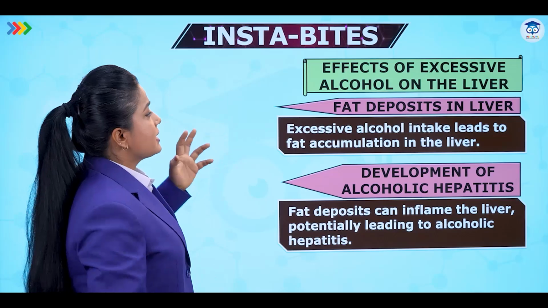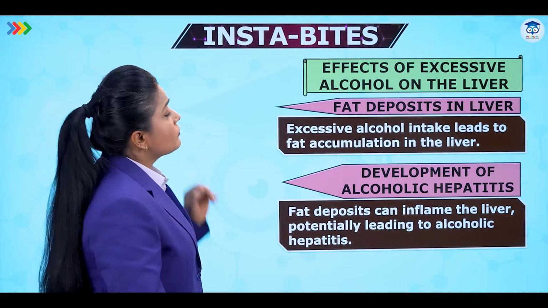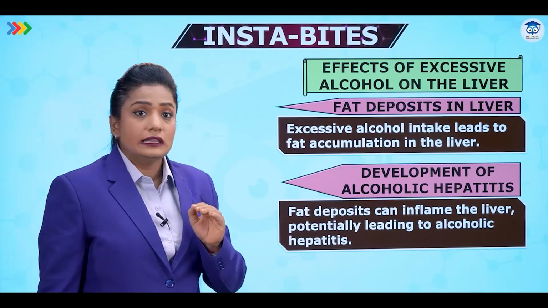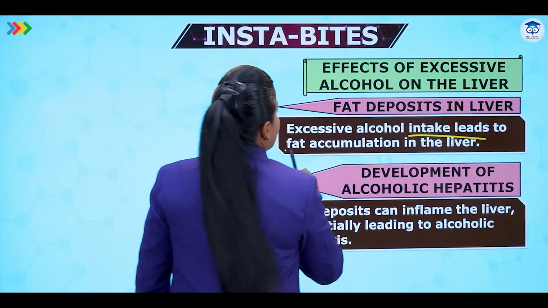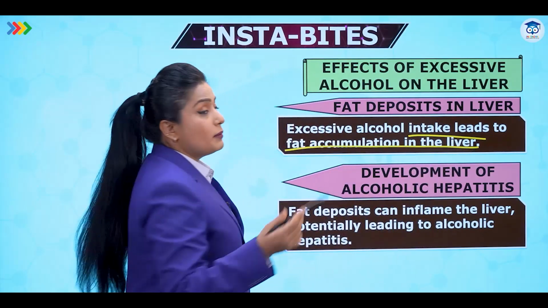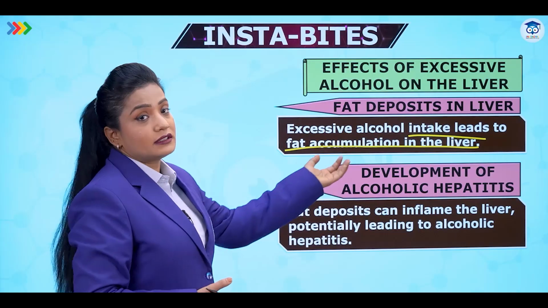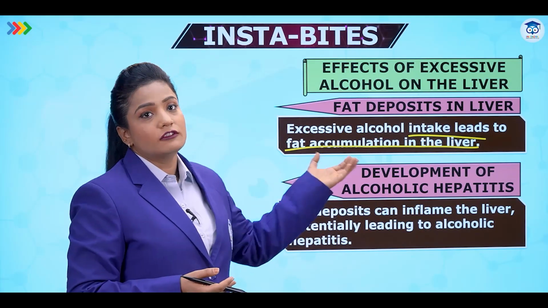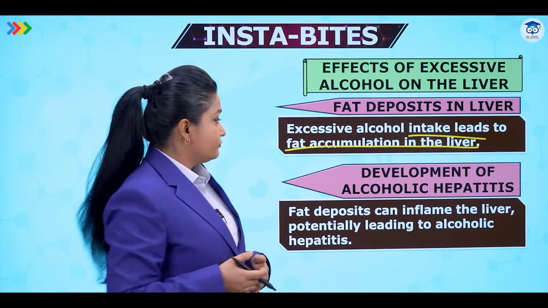Now let's try to understand some extra information about alcohols in this chapter. Effect of excessive alcohol on the liver. Excessive alcohol intake leads to fat accumulation in the liver. Some people who consume alcohol in large quantities may face problems such as a fatty liver situation because of the accumulation of fat in the liver.